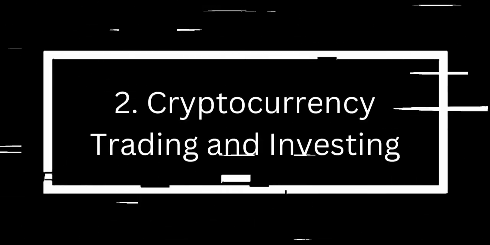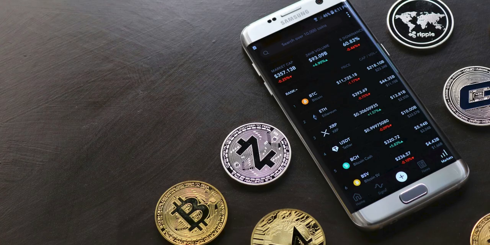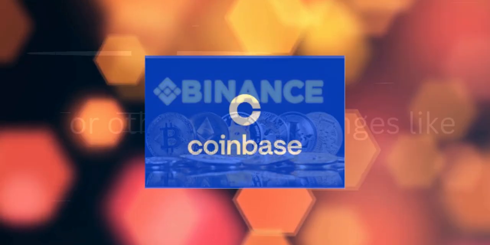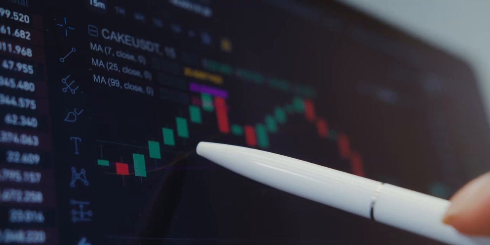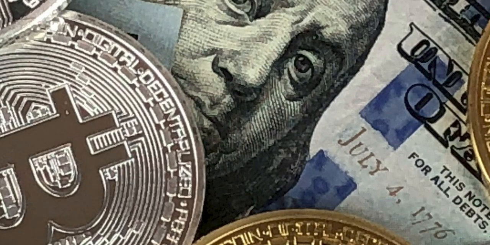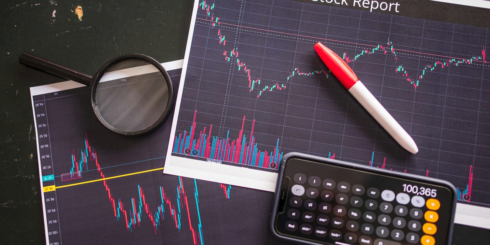2. Cryptocurrency trading and investing. Description: buy and trade cryptocurrencies like Bitcoin, Ethereum, or others on exchanges like Binance or Coinbase. How to earn: profit from price fluctuations or stake cryptocurrencies for rewards. Tips: start small and be aware of the risks involved in volatile markets.